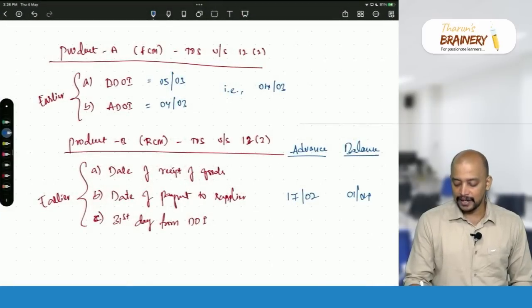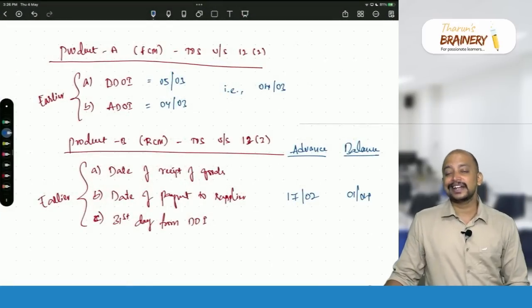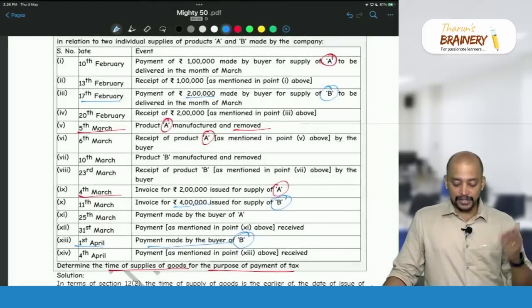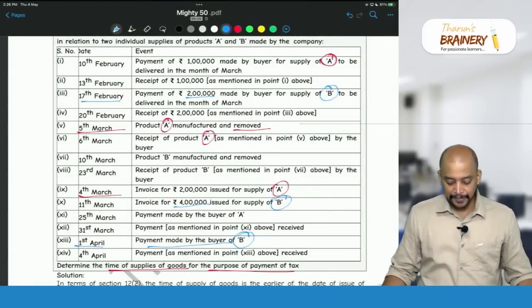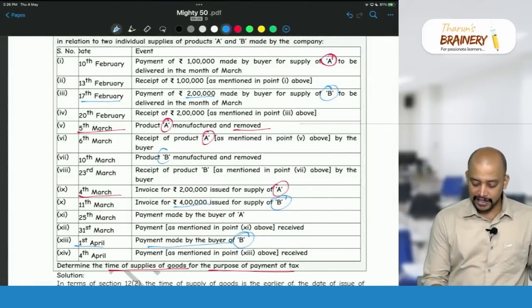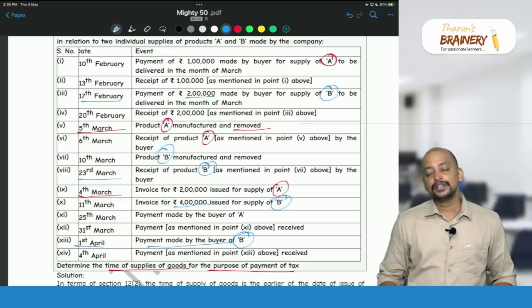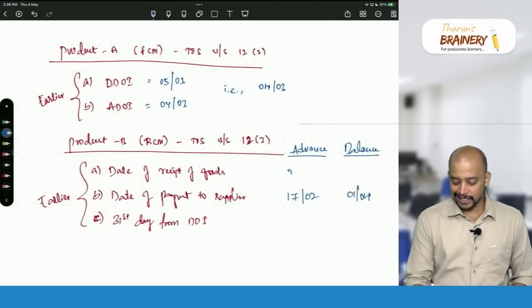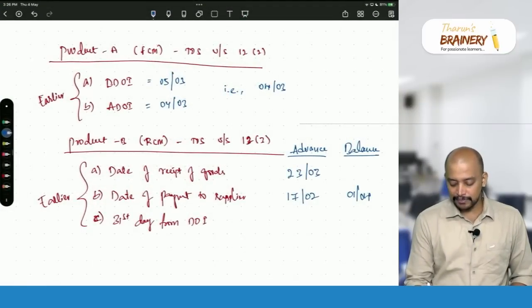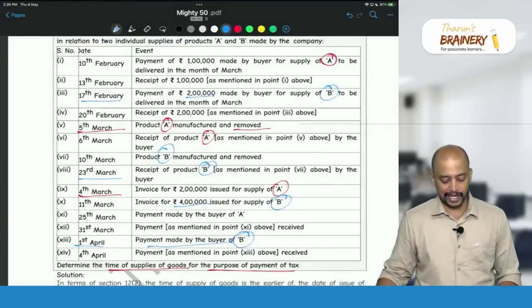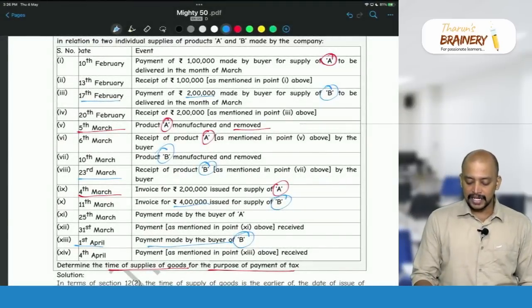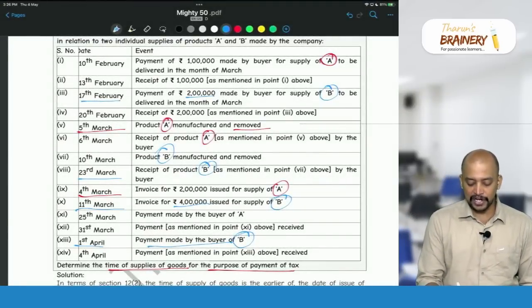Now, in both cases, the date of receipt of goods will be the same. So check when product B is received. Product B is manufactured and removed, and received on 23rd March. That will be common for both cases. So 23rd March is the date of receipt of goods. Then what is the date of invoice? The invoice for product B is given on 11th March.